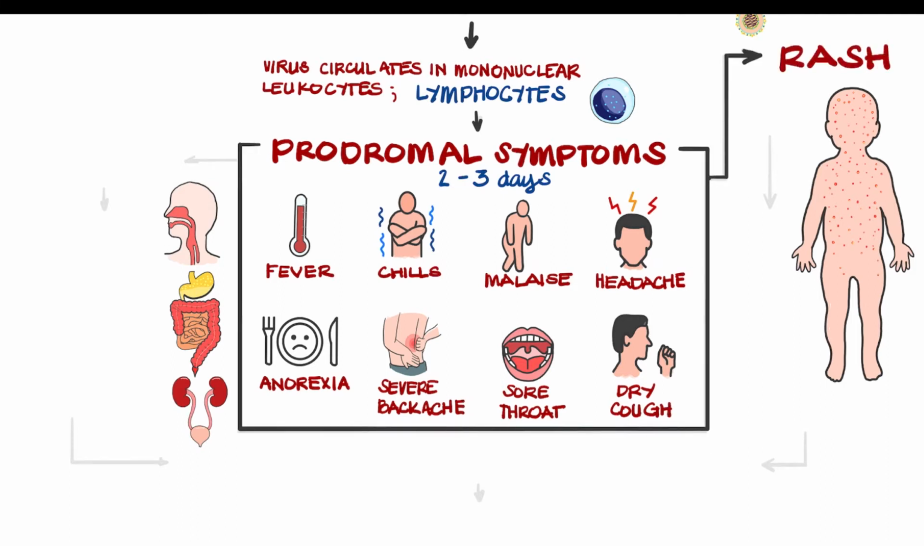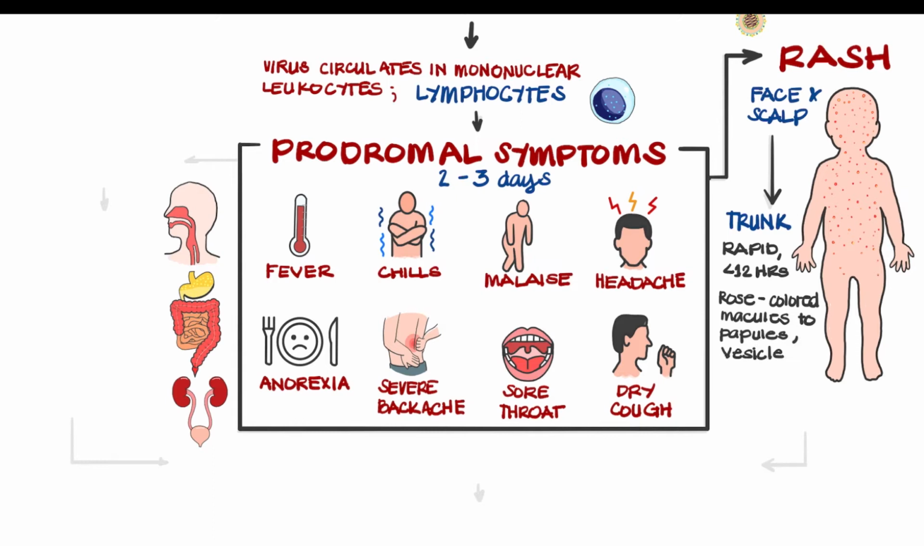After this, the rash begins to appear on the face and scalp and spreads rapidly to the trunk with relative sparing of the extremities. The progression of these skin lesions is rapid and occur in less than 12 hours. Initially, they appear as rose-colored macules, become papules, vesicles, pustules, and then into crust. There is a simultaneous presence of lesions in all stages, and as new lesions appear, fever persists. The crust then fall off spontaneously in 1 to 3 weeks.